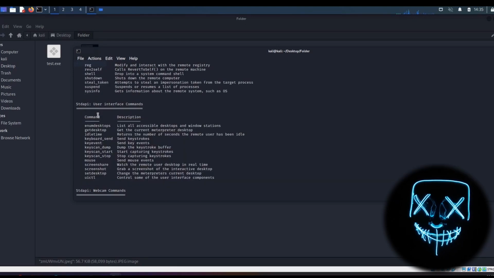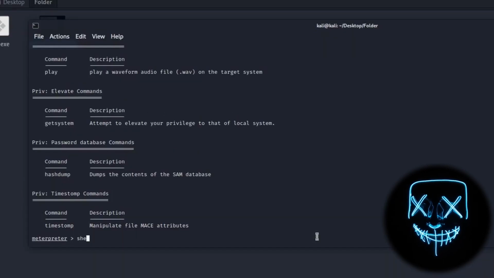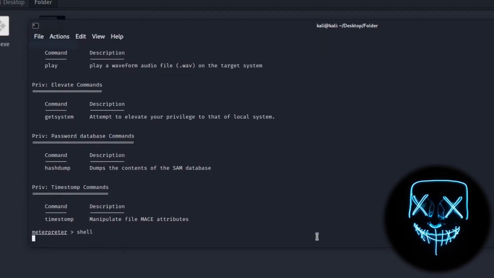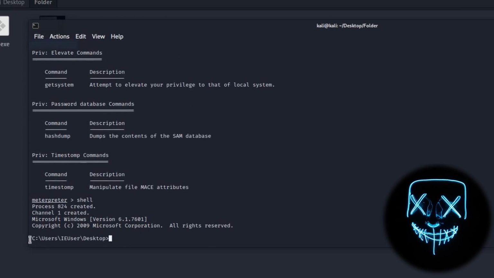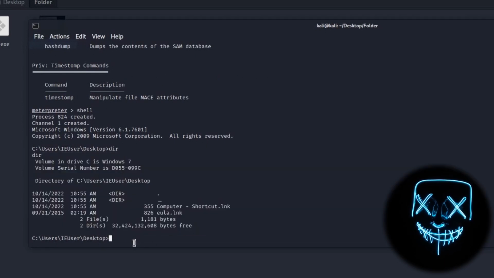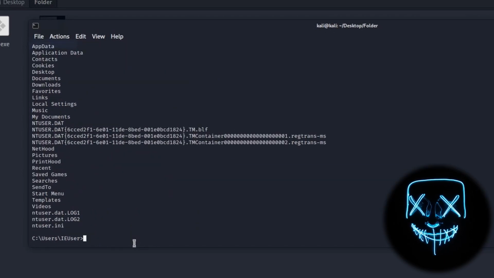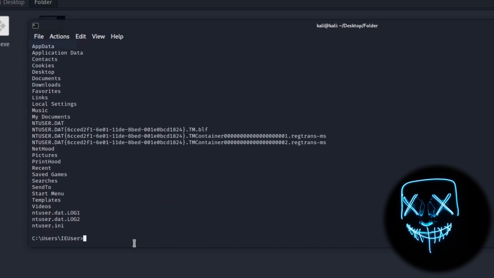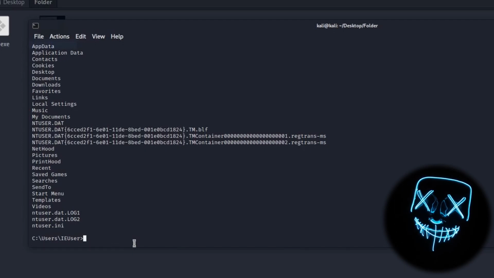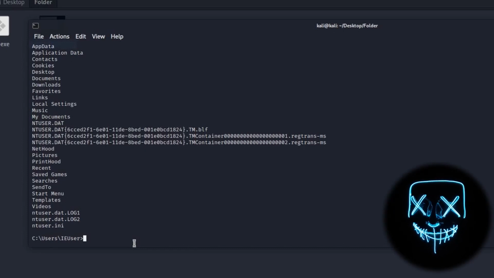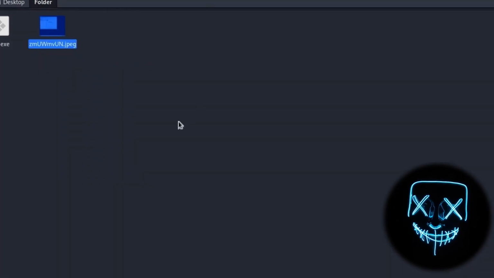We can also access the target's command line by typing shell, and we are inside the Windows command line. You can explore everything on the target's machine. Now, the client-side attack doesn't work just for Windows. It could be done for Android, macOS, Linux, and other systems too. You just have to find the right module and perform the attack on the target's machine. But the idea is the same.